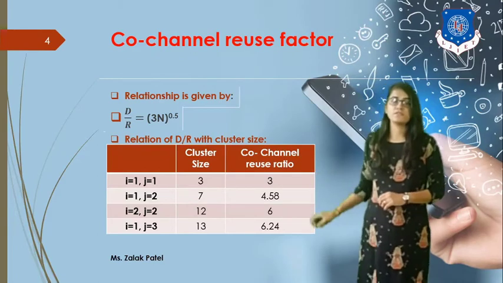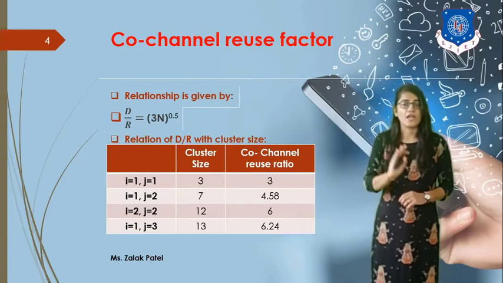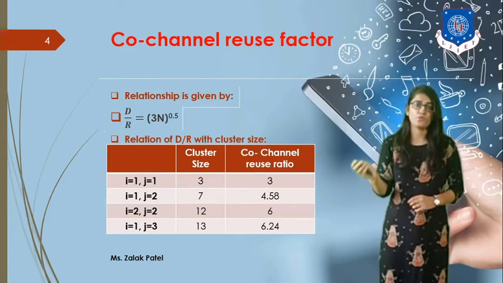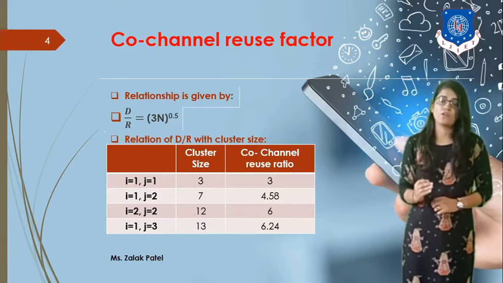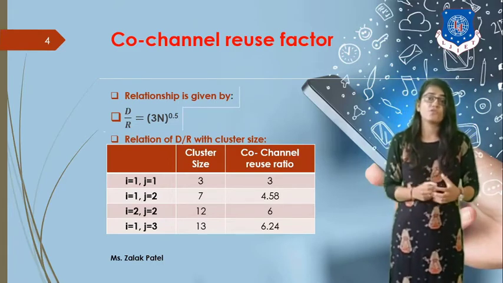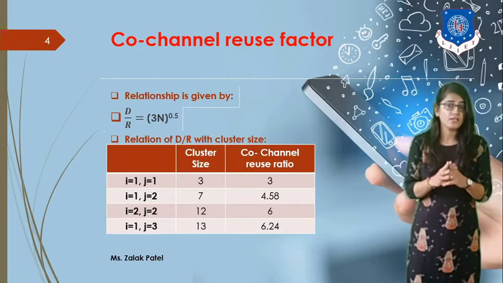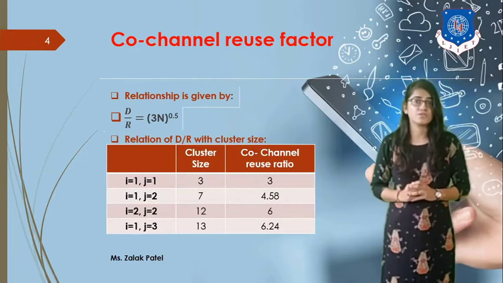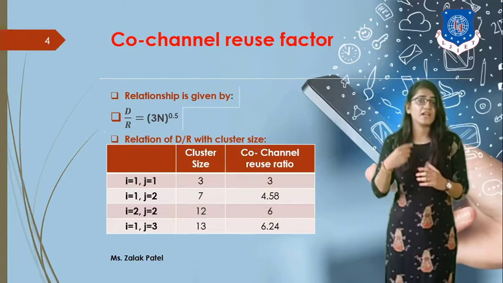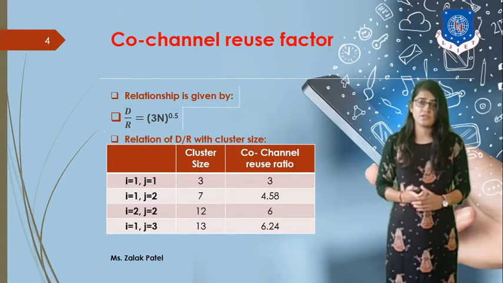Similarly, you can do this for the various cases: for i equal to 1, j equal to 2; for i equal to 2 and j equal to 2; and for i equal to 1 and j equal to 3. So for all these cases, you get the value of cluster size as well as the co-channel reuse ratio. So this is how you can relate it with the signal to interference ratio.